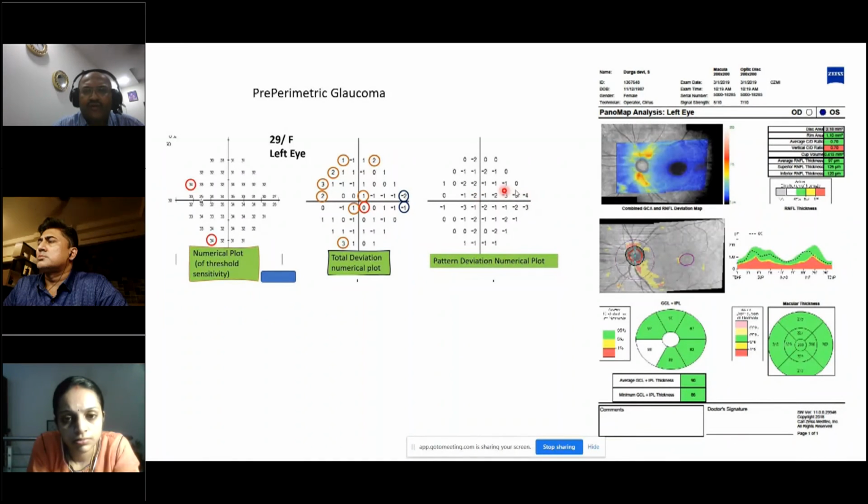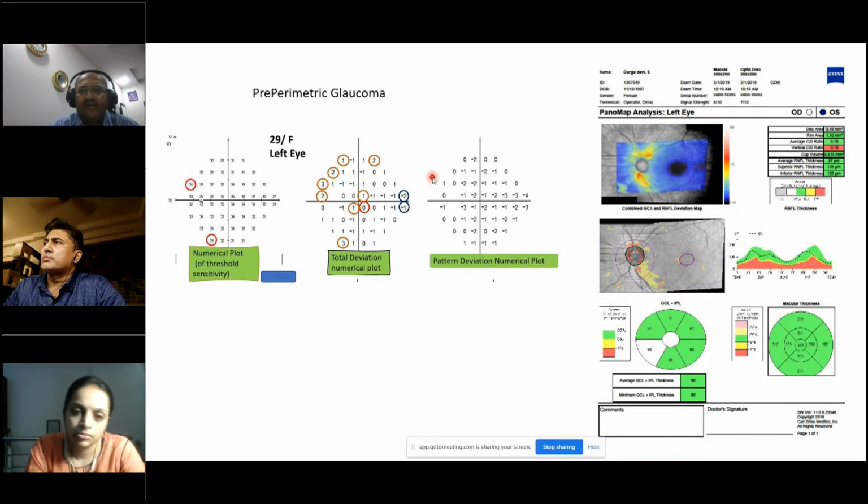So pre-perimetric glaucoma, at a single glance, you may think that it is pre-perimetric, but actually if you look at the raw data and the pattern deviation plot, you can identify that this patient already has a defect, which is not statistically significant as compared to the age-matched normal. So as of now, you can say that it is pre-perimetric, but if you look closely, it is not actually pre-perimetric. So you have to look at the numerical plot very carefully, and also the pattern deviation plot very carefully, and say whether it is pre-perimetric or perimetric glaucoma.